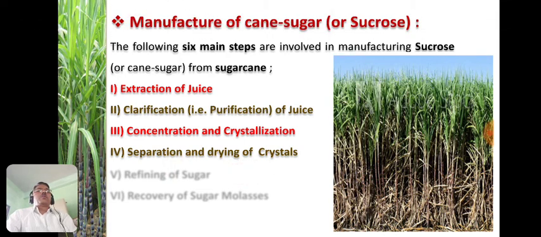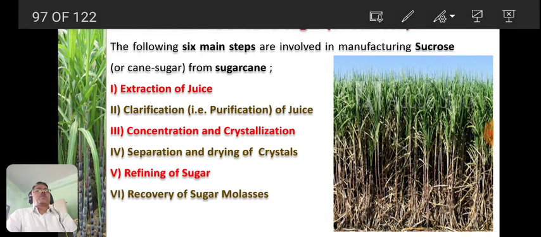The fifth step is the refining of sugar, and the last step is the recovery of sugar from molasses. In India, this step, the recovery of sugar from molasses, is not performed. Now let us see the steps one by one.